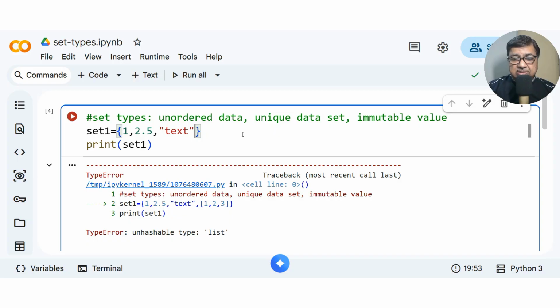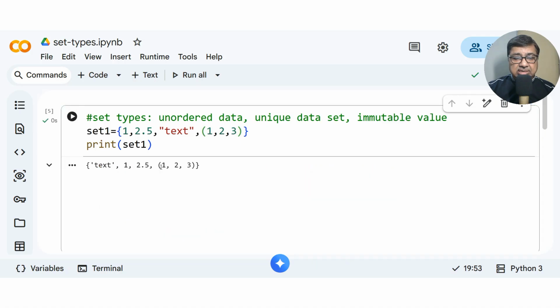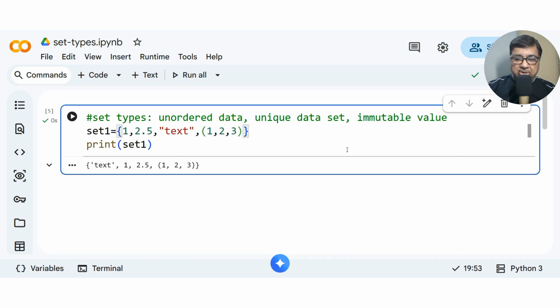This text is not mutable, it is immutable, so I can keep it here. If I keep a tuple here, that I can keep in a set. It is possible. Just see, a tuple is possible because it is immutable. You cannot change it. So now you have seen the property of set, and I cannot index a set. That's why it's an unordered data.